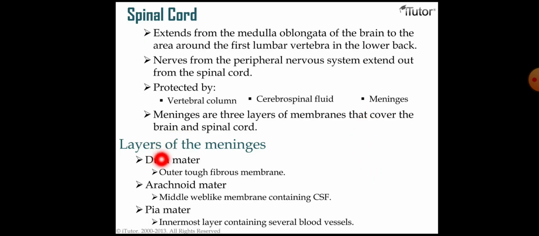The dura mater is very thick in nature and the pia mater is very thin. The pia mater and the arachnoid mater are closely bound with the structure of the brain, and the dura mater is bound with the skull, that is, the periosteum of the skull.